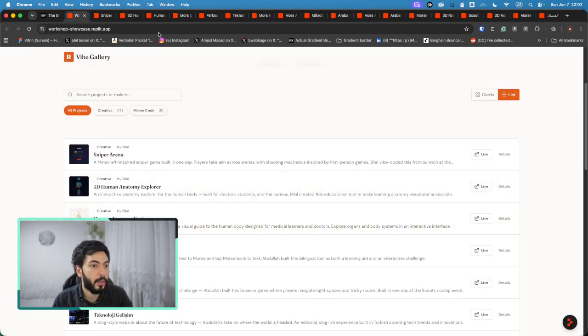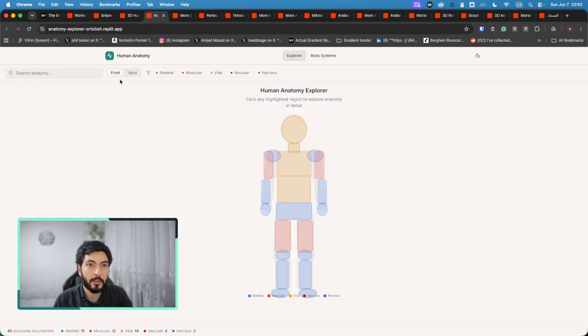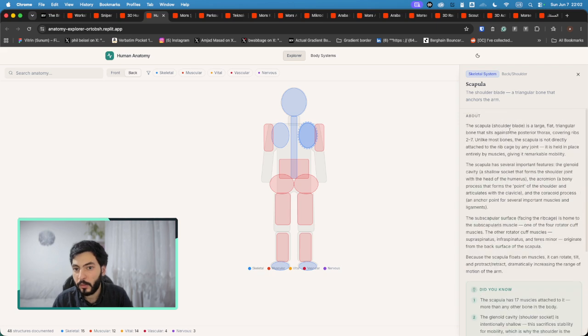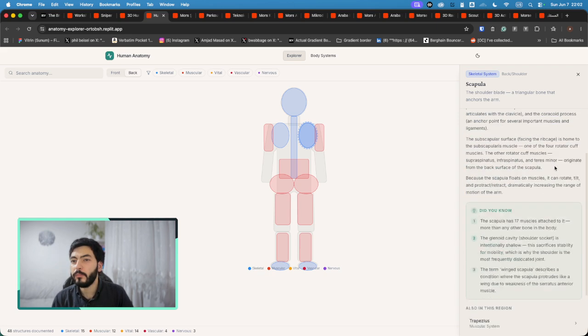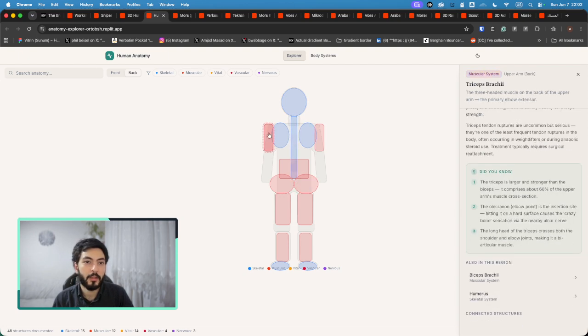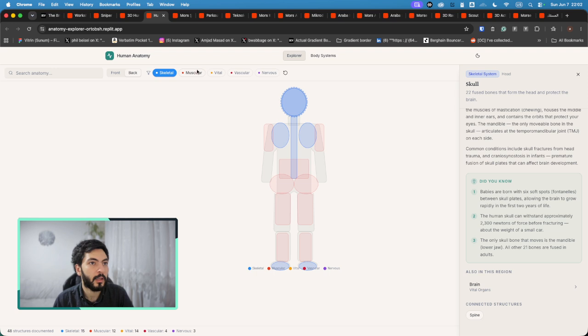And then we have another human anatomy experience that they had. We have the back and front of the human, and you can see the medical information about the body and what they can do with it. So yeah, it's super interesting. I like the idea, but if there was a great WebGL design out there, they could use it for this project, and it would look super awesome.